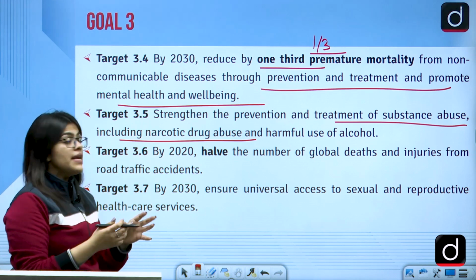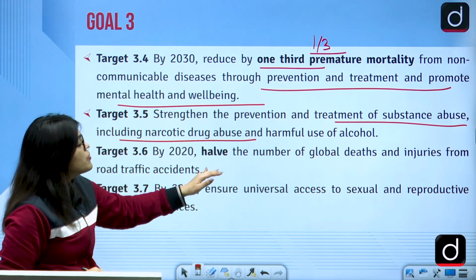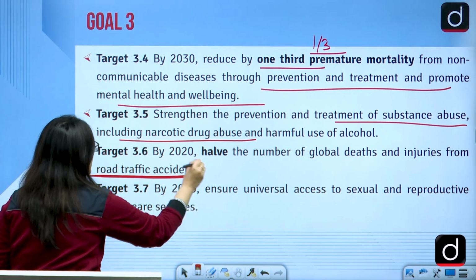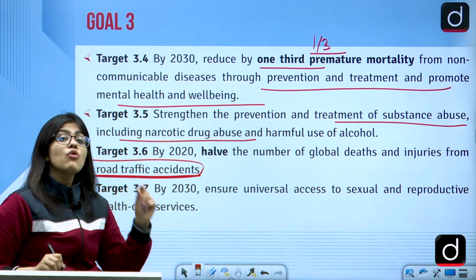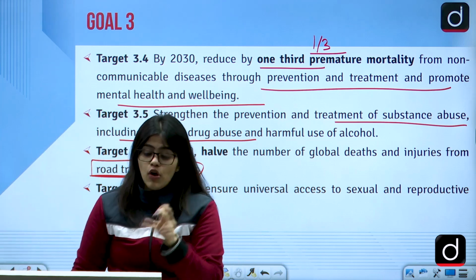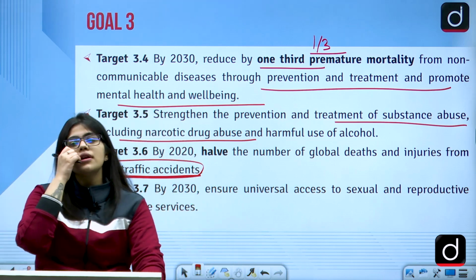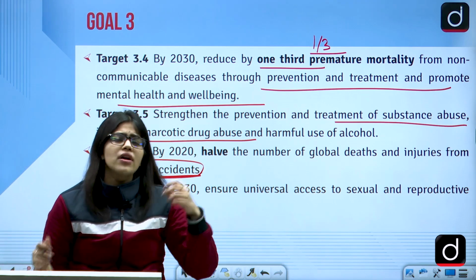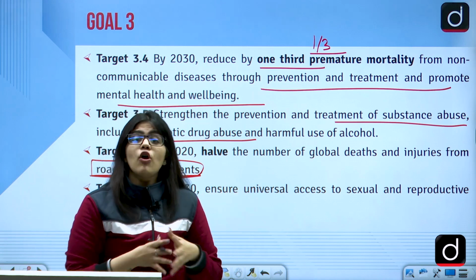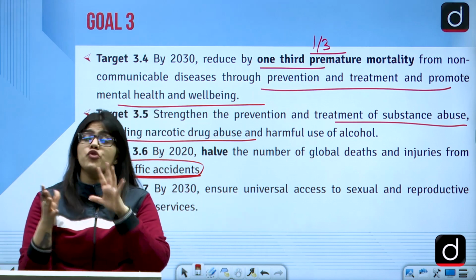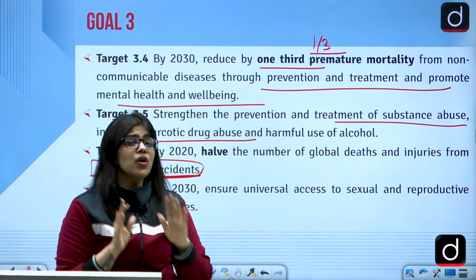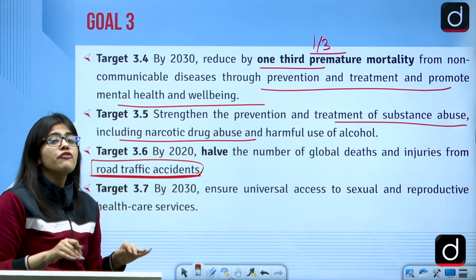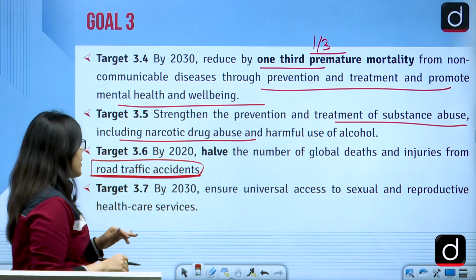Then by 2020, we will halve the number of global diseases and the injuries that are caused by the accidents. That means the road traffic accidents. So we'll also not only focus on the diseases that are prevalent like malaria or cholera or HIV AIDS, but we'll also focus on the other ignored tropical diseases. Then we'll also be focusing on the road accidents, and we'll halve all these accidents by 2020.